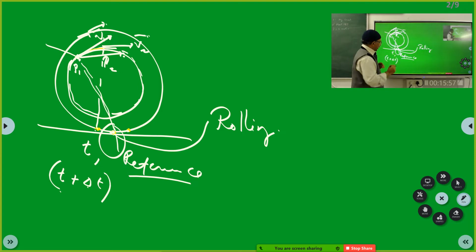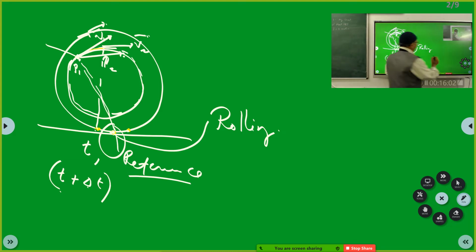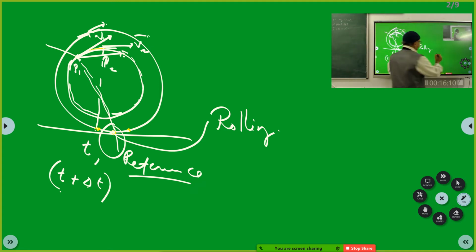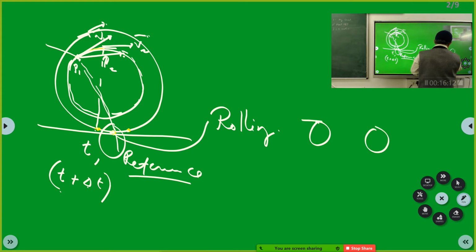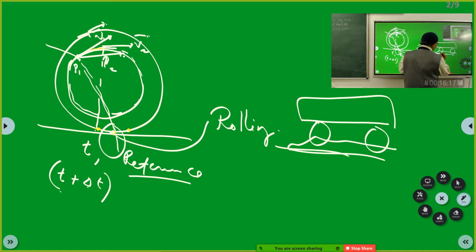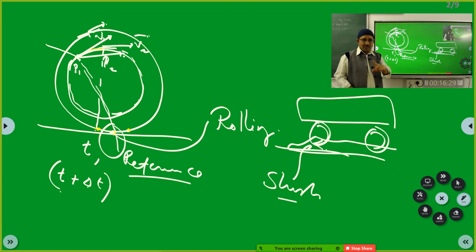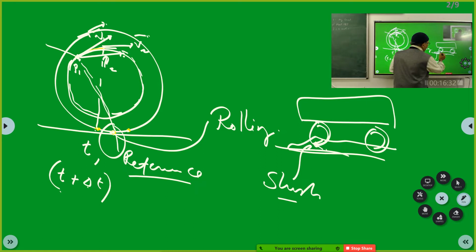Now see the practical example here. Say you are traveling in a car and the car has gone into slushy mud. What did you see in the slushy mud? The wheel was rotating, but the car was not moving. Then what is happening at this point?